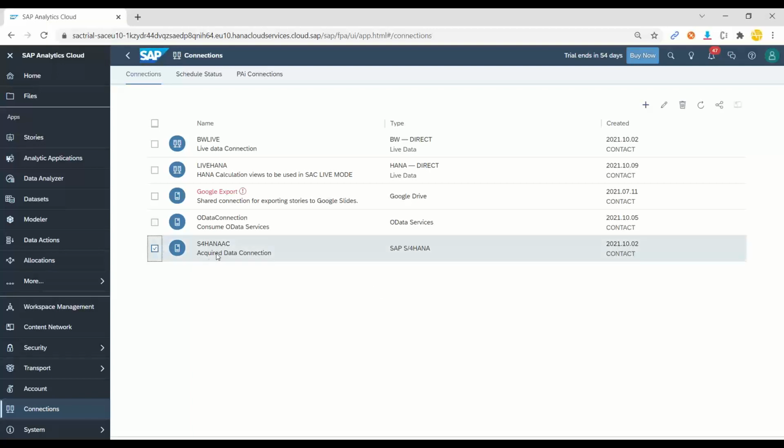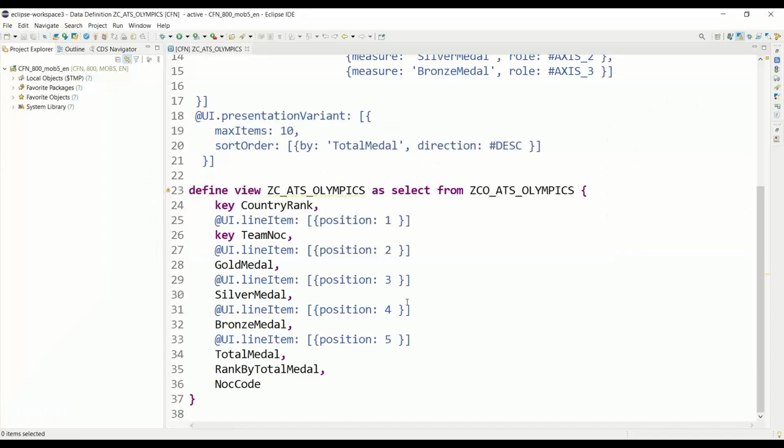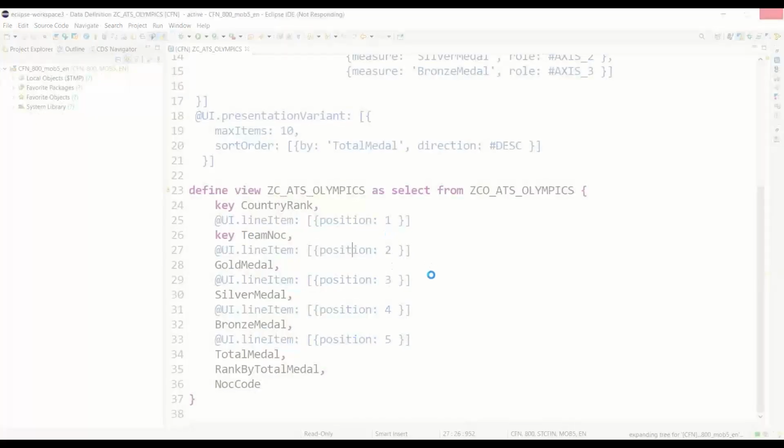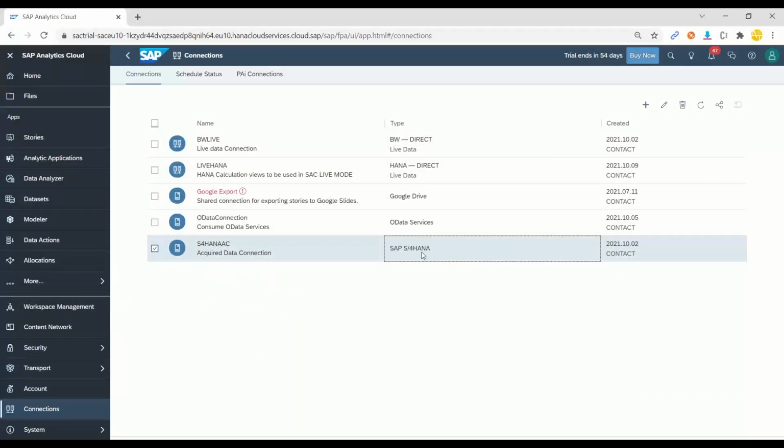I've already created a connection. As you can see, it's a connection to my SAP S4 HANA system, which I showed you a few seconds ago. This is a tool called Eclipse where we can go and see the data and the data models of my S4 HANA system, and the same I've just connected here. How did I get this connection? We will learn that in chapter number 14 when I show you acquired and live data connection. But for now, we already have created a connection for you, and we can get started with creating a data model.